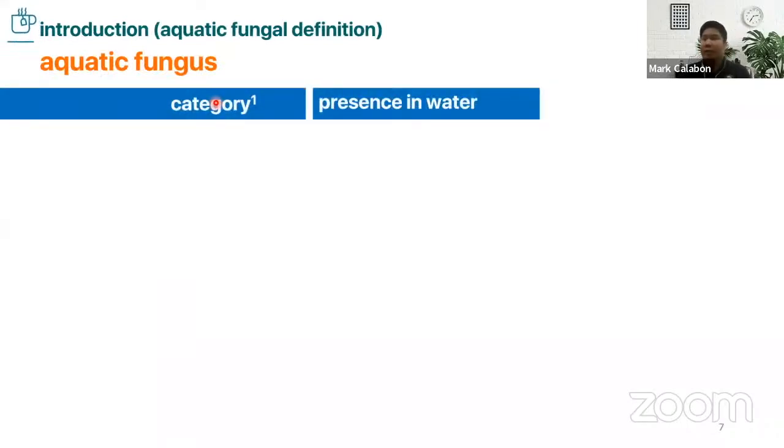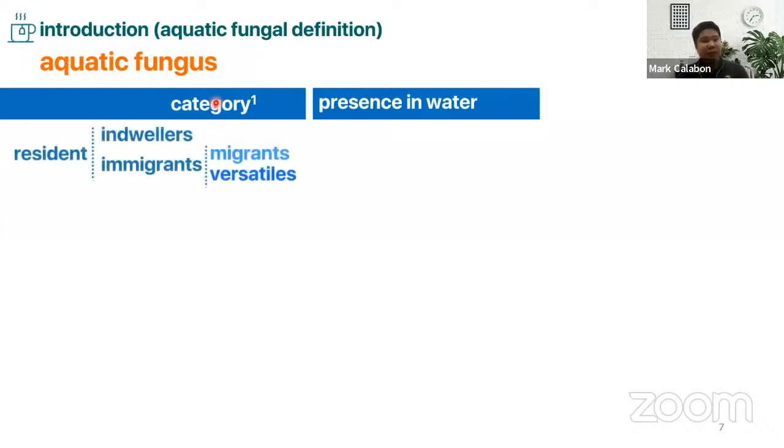So what is an aquatic fungus? By definition, there are different categories based on their presence in water. When we say resident, they can be indwellers or immigrants. Indwellers have metabolic activity and can stay in the aquatic environment for their whole life. They can be obligate fungi in aquatic environments. Some of them are immigrants.